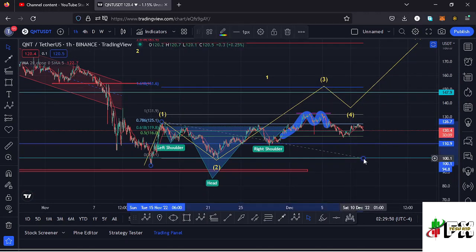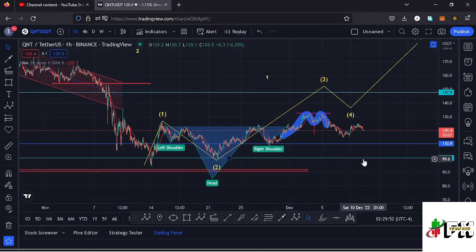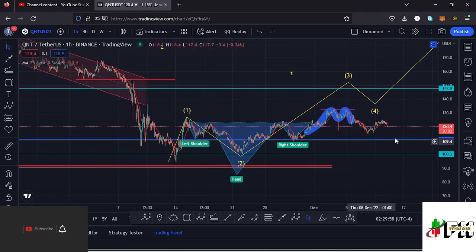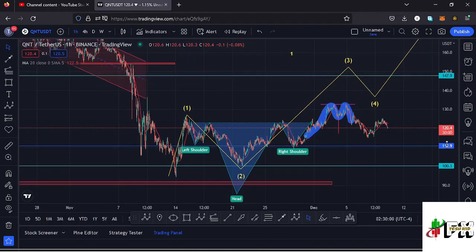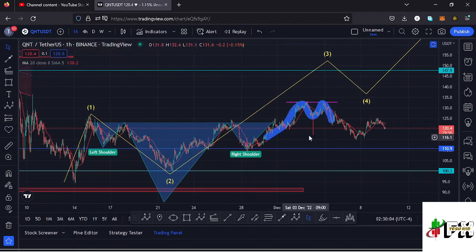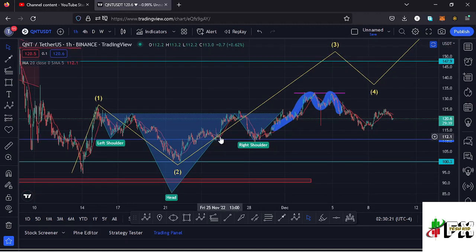So that is the first possible scenario to the upper side that can play out, and you can also see that in the formation of that wave 3 we have been seeing chart patterns that were giving us a breakout to the upper side and also supporting that movement to the upper side in the formation of this wave 3, like this inverse head and shoulders pattern that I have right here that was giving me a minimum target area to the upper side at around the $146 mark,